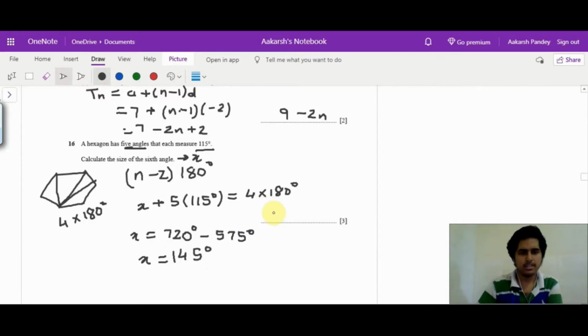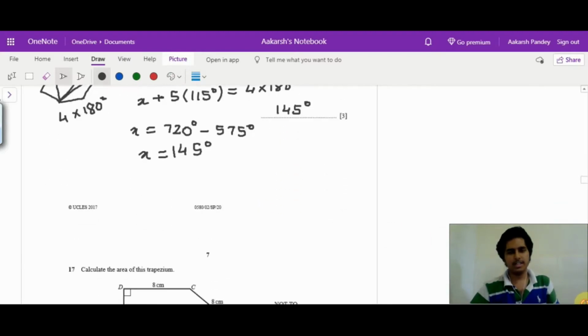So x is the value of the sixth angle, 145 degrees. Mind you, don't write that x is equal to 145 degrees, because this variable was introduced by us. So we can use it in the calculation by writing let the sixth angle be x, but please don't write it in the final answer. They have asked for the answer, so give them the answer only.